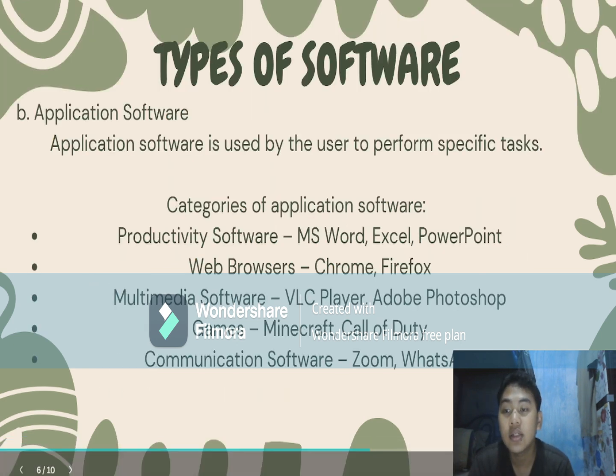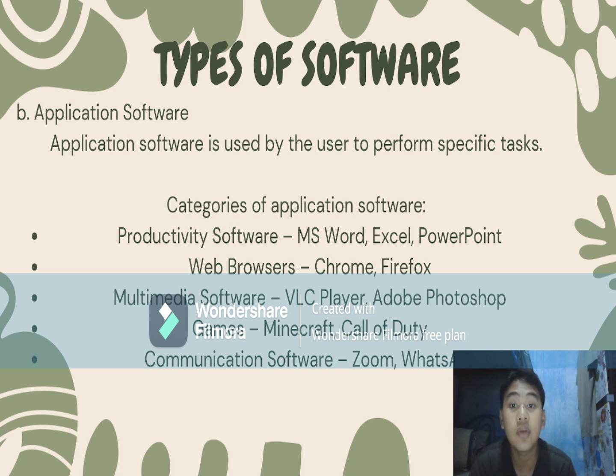And the second is application software. Application software is used by the user to perform specific tasks. Categories of application software: productivity software, like Microsoft Word, Excel, PowerPoint.